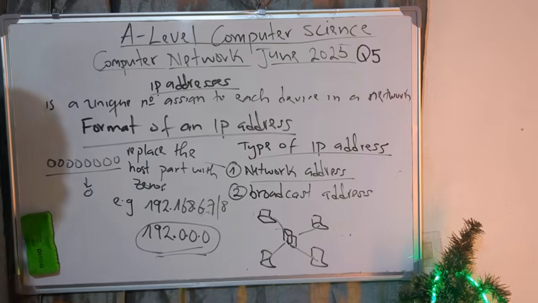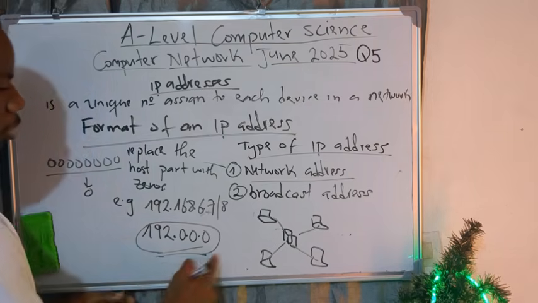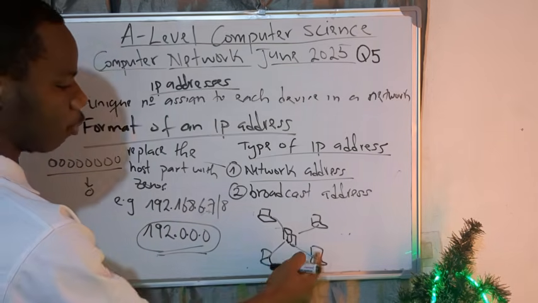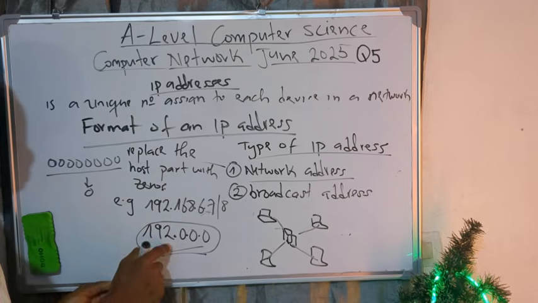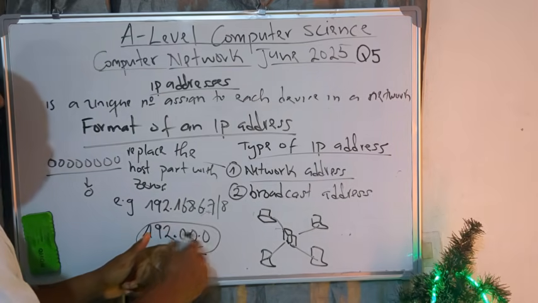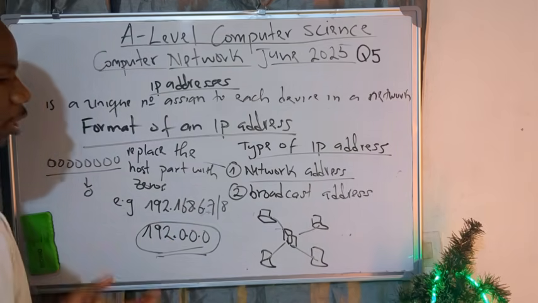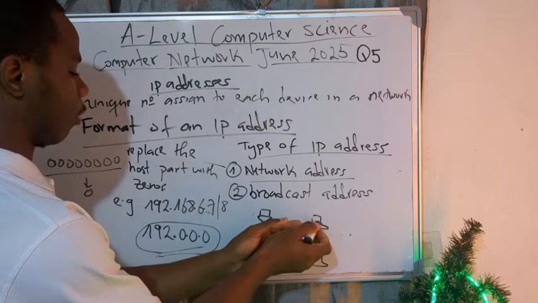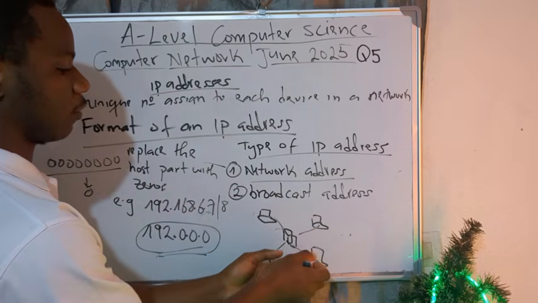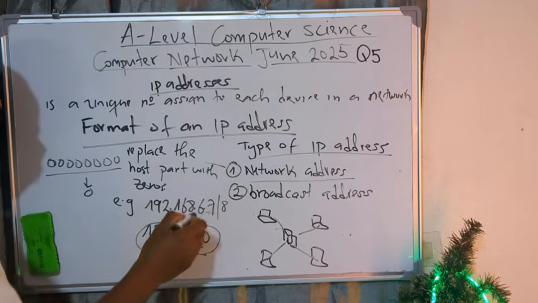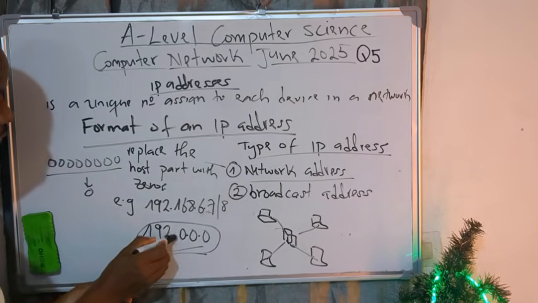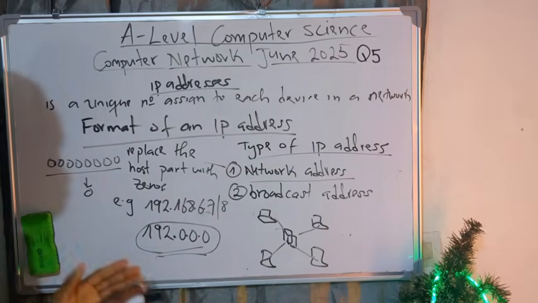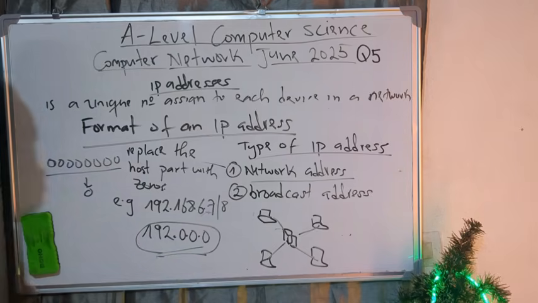If this is the network address, it simply means that the IP address of each computer here starts with 192. What differs now is the rest of the numbers for the host ID. Maybe this one has 192.168.6.7, the other one has 192.168.6.8, this one maybe 192.168.6.10. The only thing that varies is this part, but this first number will always stay the same. It's not going to change because this is the network part.